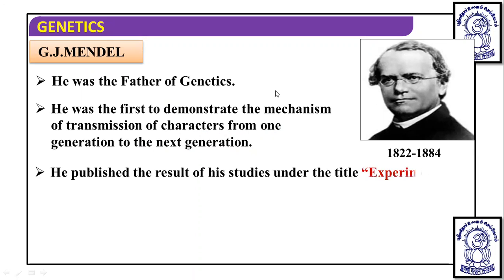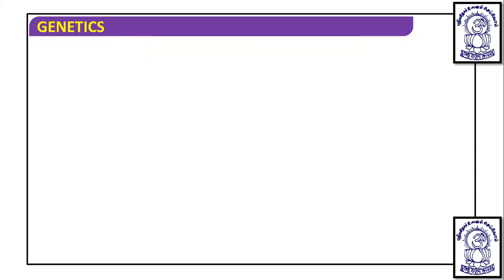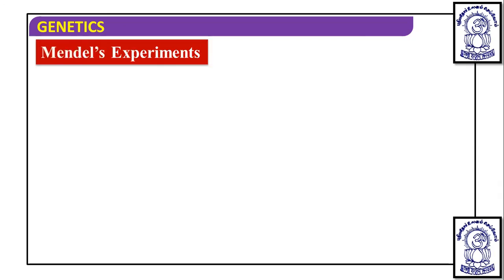Later on, after working on the pea plant, he published all the results he discovered from his studies under the title Experiments on Pea Hybrids.